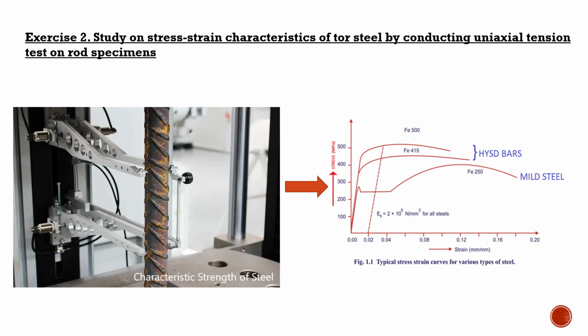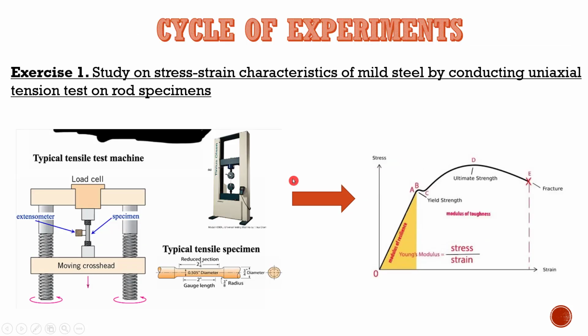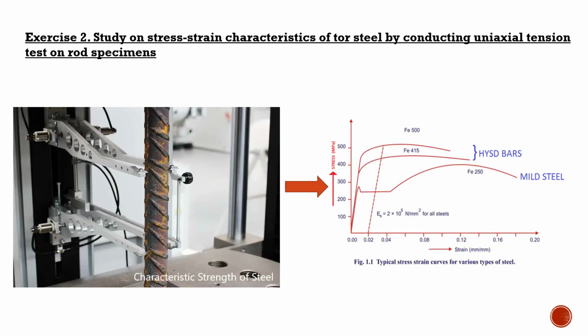The same type of experiment will be conducted also on the torr steel. The difference between mild steel and the torr steel is that the mild steel has a yield strength of 250 Newton per mm square, and the high strength steel or torr steel has 415 plus. And by visual identification, it can be found by these corrugations. These corrugations will be present only in the high strength or torr steel bar.